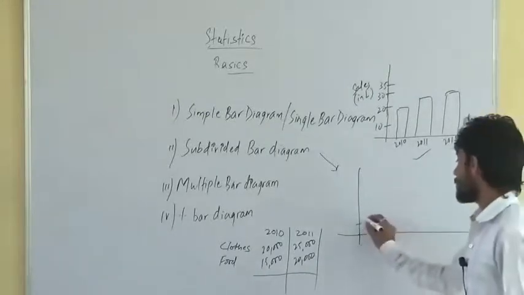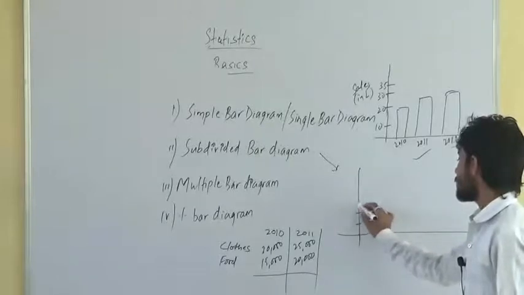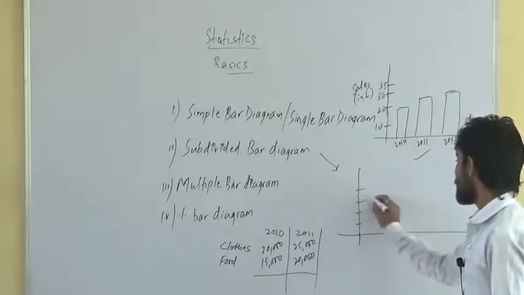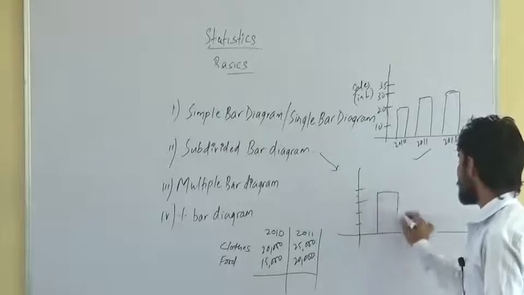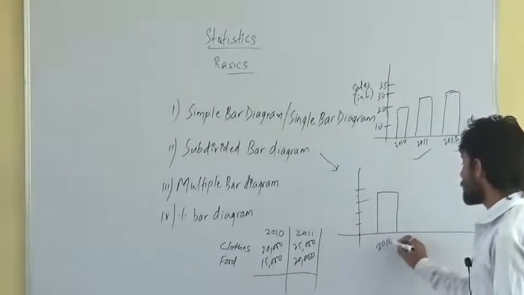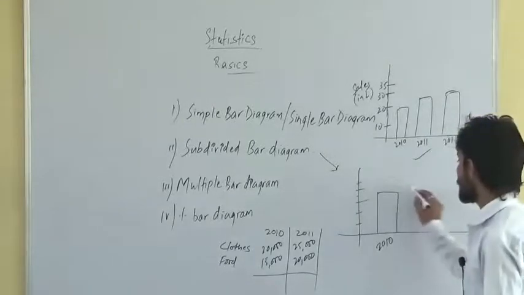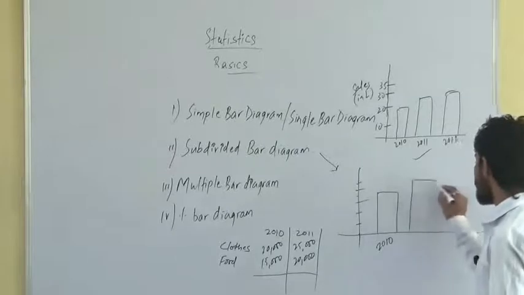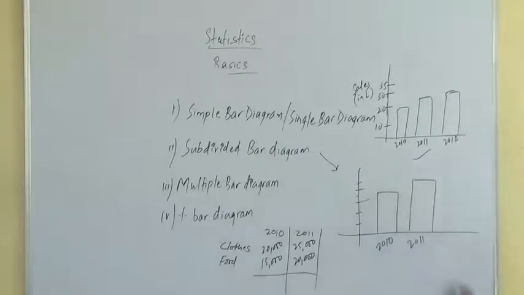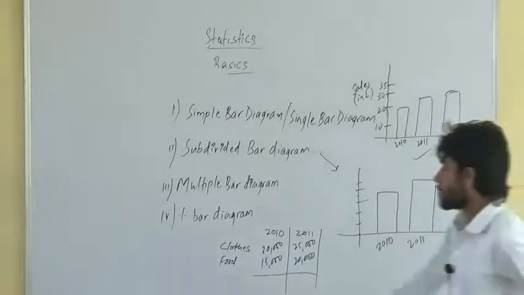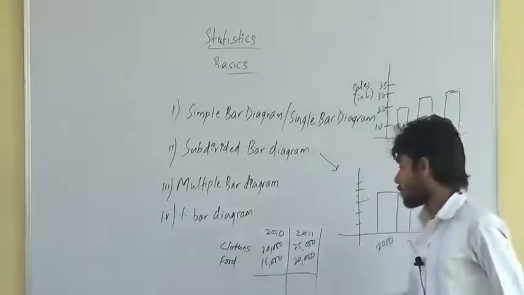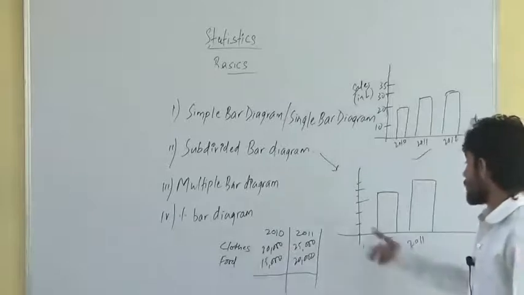So let me draw here 10, 20, 30, 40. So 35 is around this point. This will be the total for 2010. And the total for 2011 is 45,000, so 45,000 is somewhere here for 2011. Now there is further sub-classification between clothes and food. Clothes were 20,000, so 10, 20.